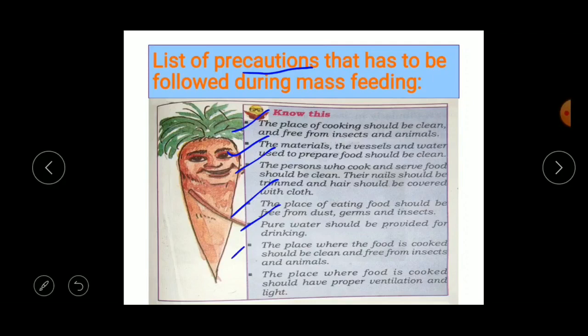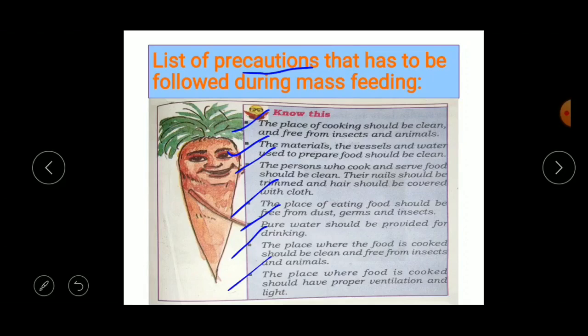Okay, so the next point is the place where the food is cooked should be clean and free from insects and animals. So as I told you, the place where the food is cooked should be very clean and free from insects, dust, animals, etc. Okay, the next point is the place where food is cooked should have proper ventilation and light. The place where food is cooked should have proper ventilation, which means it should have windows or doors.